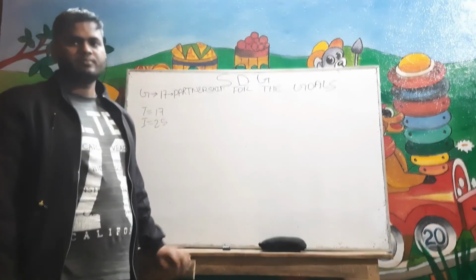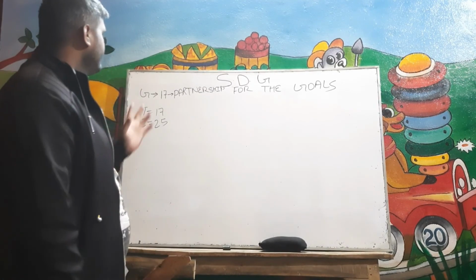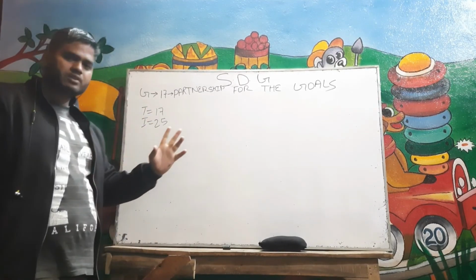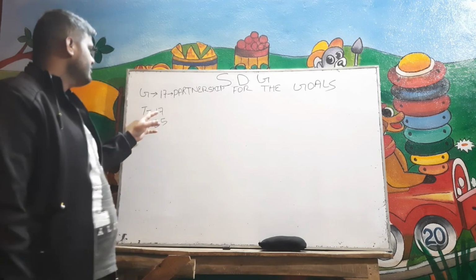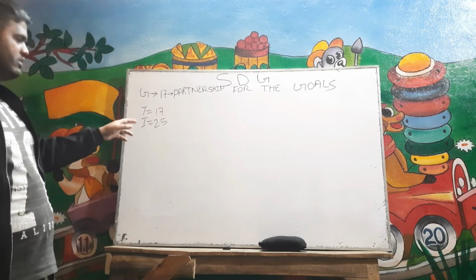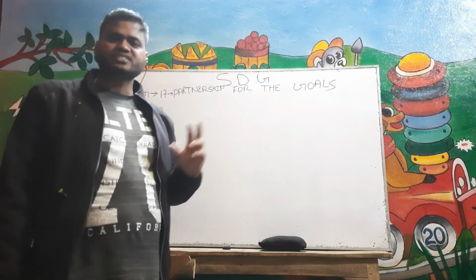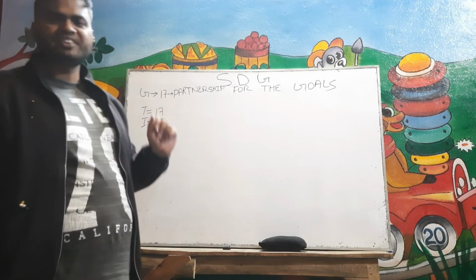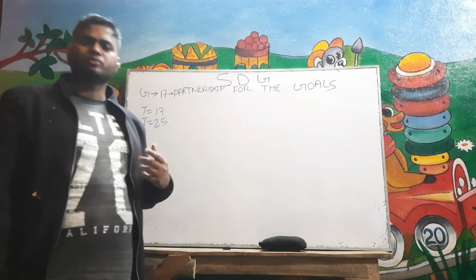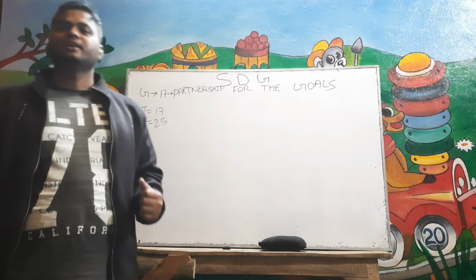Okay. Let's see goal number 17 of SDG. This talks about partnerships for the goals. In this, we have 17 targets and 25 indicators. In this, the United Nations said to strengthen the means of implementation and revitalize the global partnership for sustainable development.